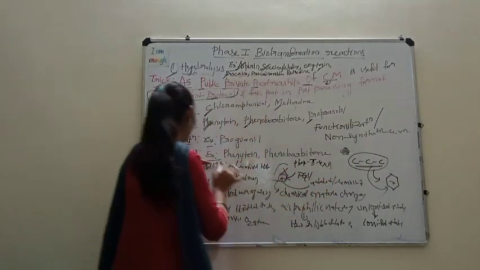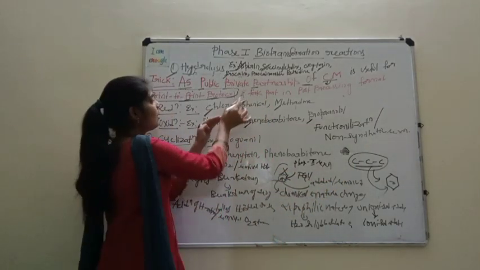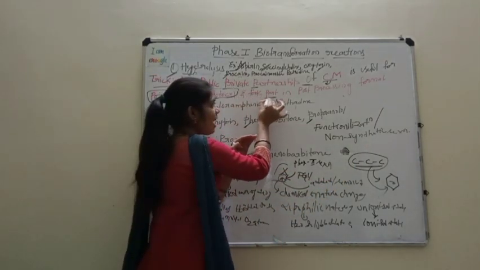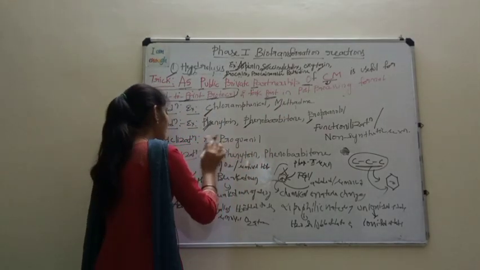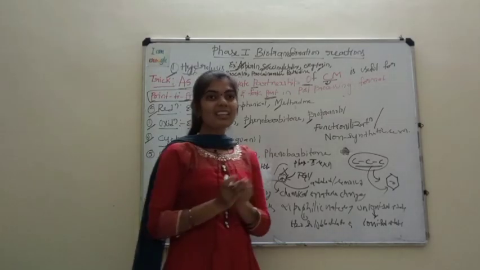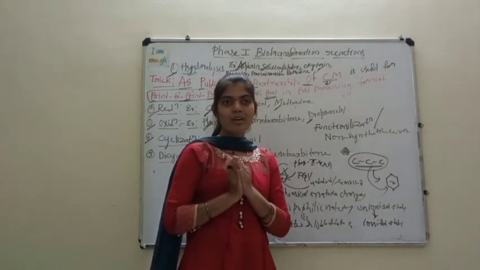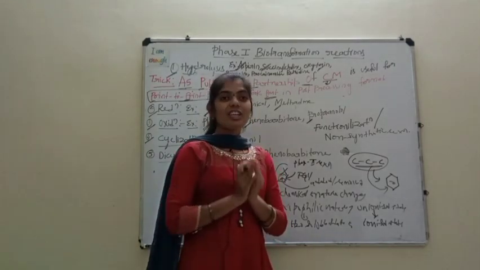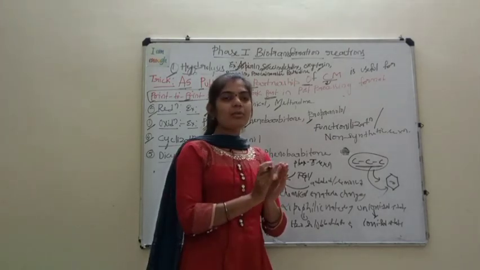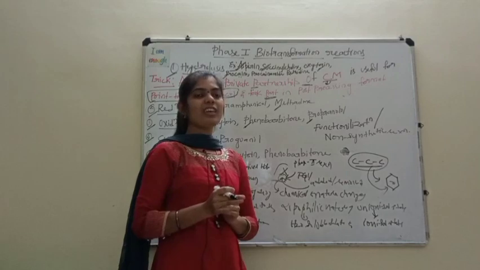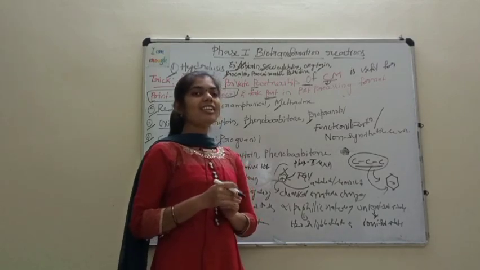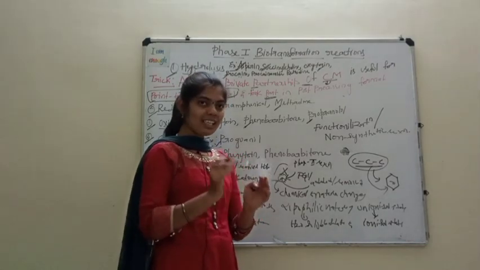The mnemonic for the example of cyclization is PART, the initial letter P, meaning proguanil. And next, coming to the last type of phase 1 reaction, that is decyclization.